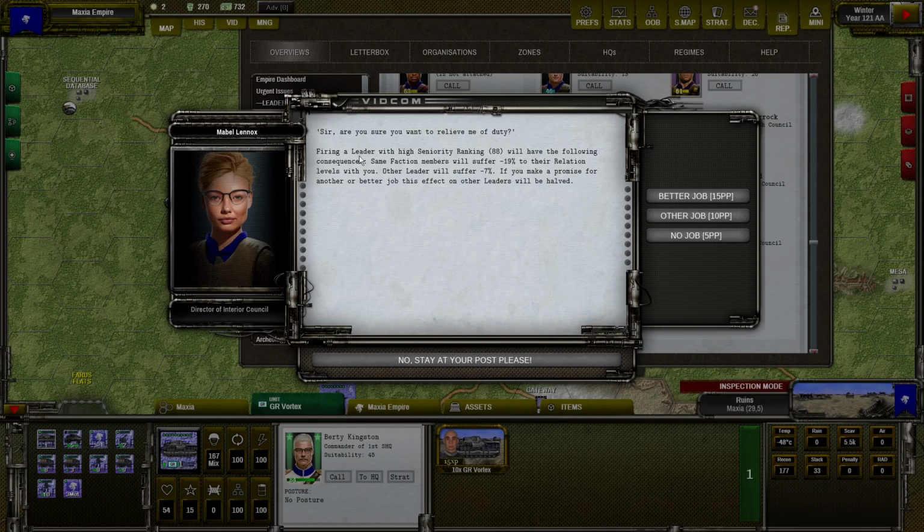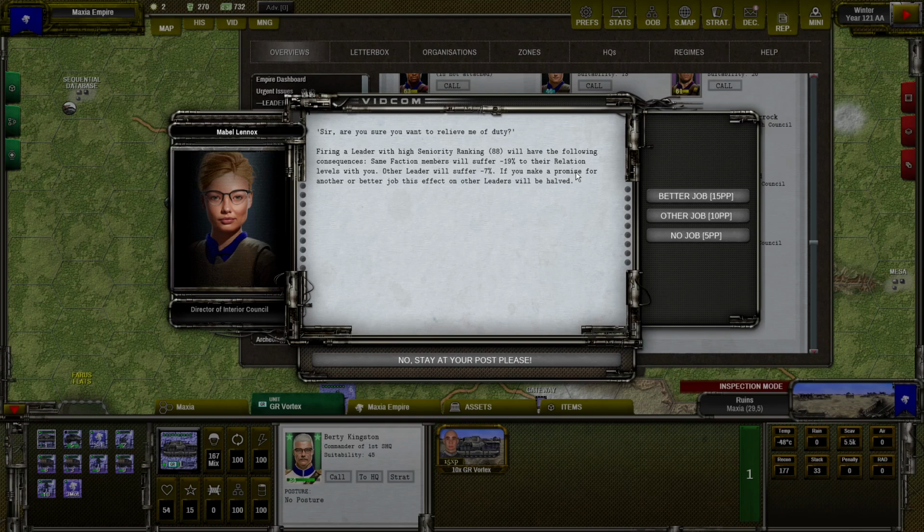If the leader is a member of some faction, all members of this faction will suffer minus 19% to their relation. This percent depends on the seniority of that leader. And other leaders that are not members of this faction will also suffer minus 7% because they know each other, so they don't like if somebody is losing the job.